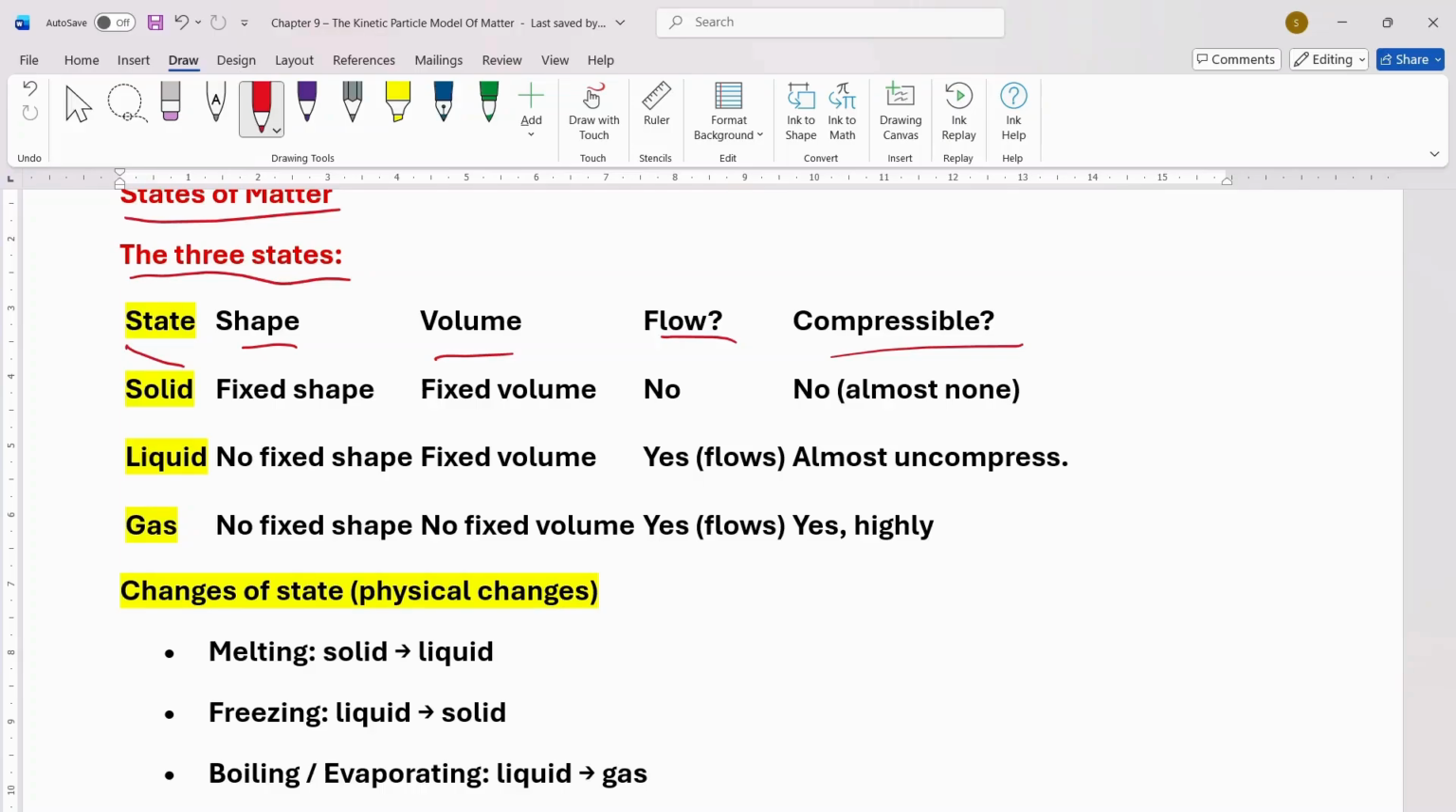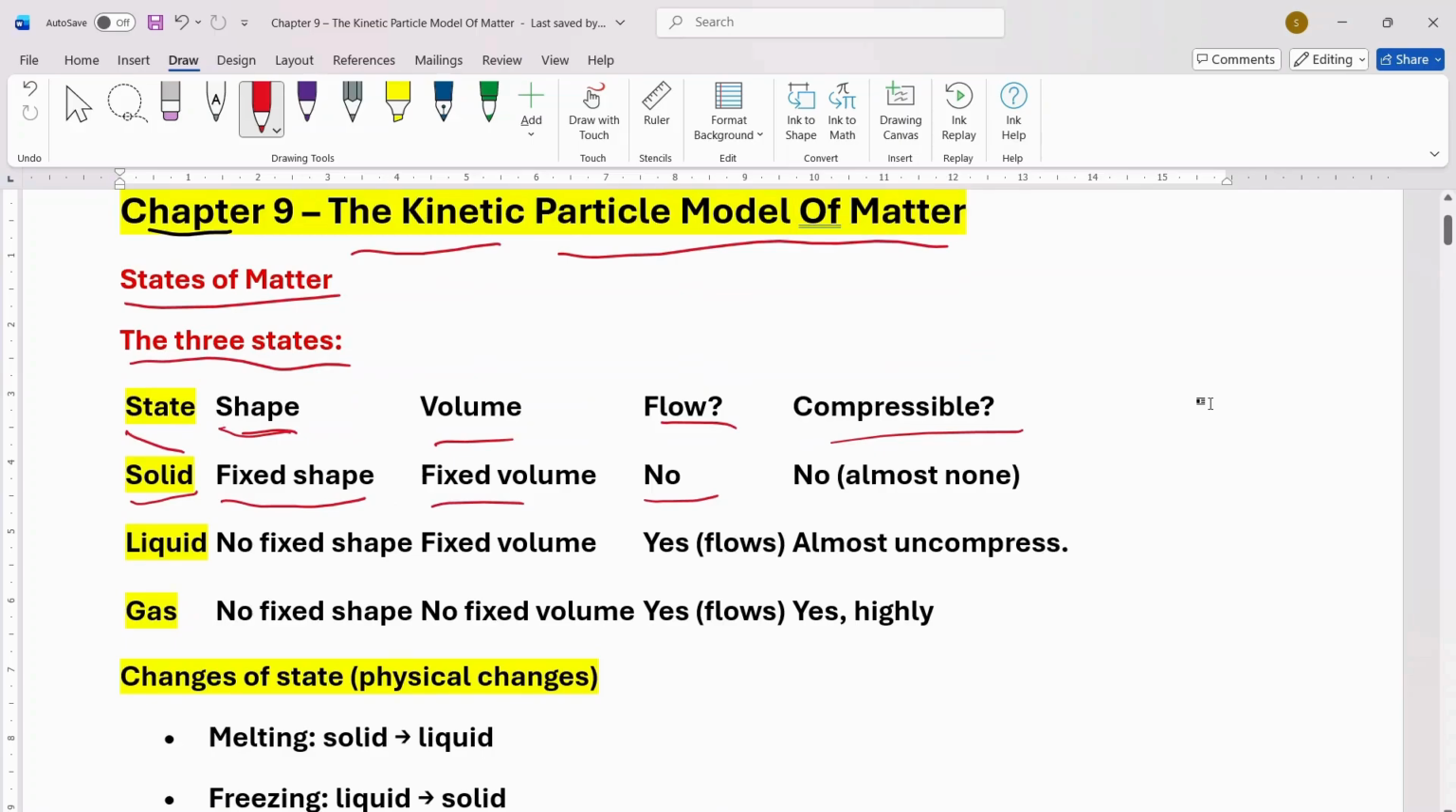So you can see in solid state, the shape of the matter is a fixed shape, the volume is fixed volume, and there is no flow. As these are solids, they don't flow. And compressible, no, because particles are very closely tied with each other, so they will not compress.